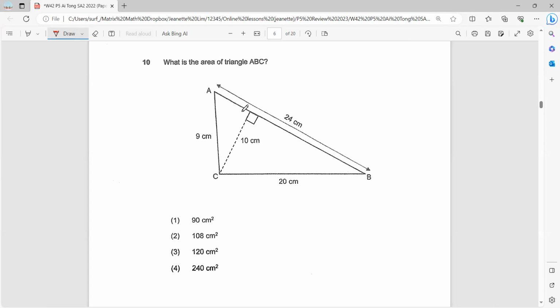Then there's actually a right angle over here, which shows that 10 cm and this 24 cm are perpendicular. Okay, so we have the base and height, 24 and 10. So half times base times height. Half times 24 is 12, 12 times 10 is 120. So answer is 3.